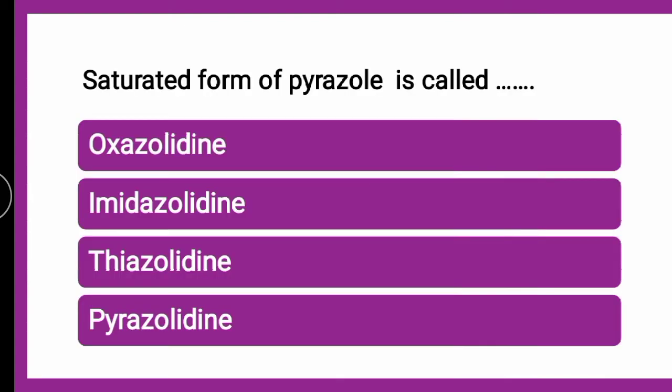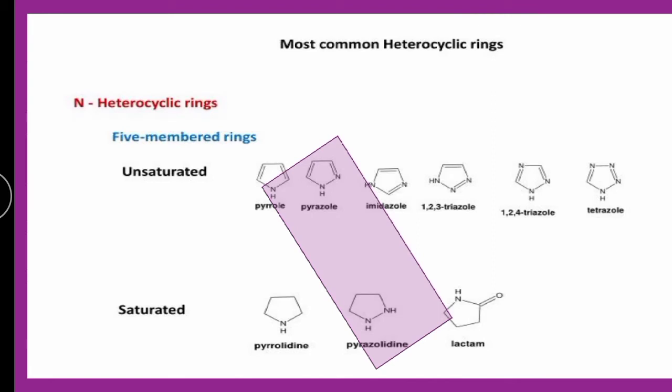Next question is again about the saturated form: the saturated form of pyrazole is called dash. Whether it is oxazolidine, imidazolidine, thiazolidine or pyrazolidine, the correct answer is pyrazolidine. Pyrazole, which we have seen in our earlier parts, contains nitrogen at the first and second positions, and is a 5 membered unsaturated ring.